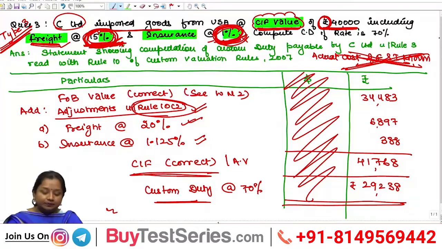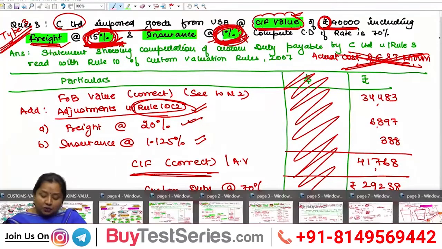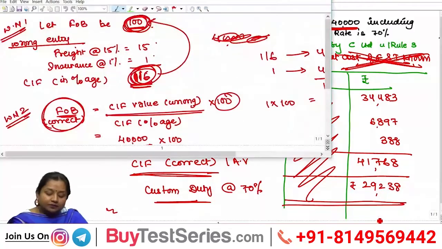And this rectification is very simple. You can do it through linear programming, which is generally given in your study material, or you can do it through the simple unitary method. What we can do here, in the given question, the CIF value has been given as 40,000 rupees, including freight 15% and insurance 1%. So we have to consider the